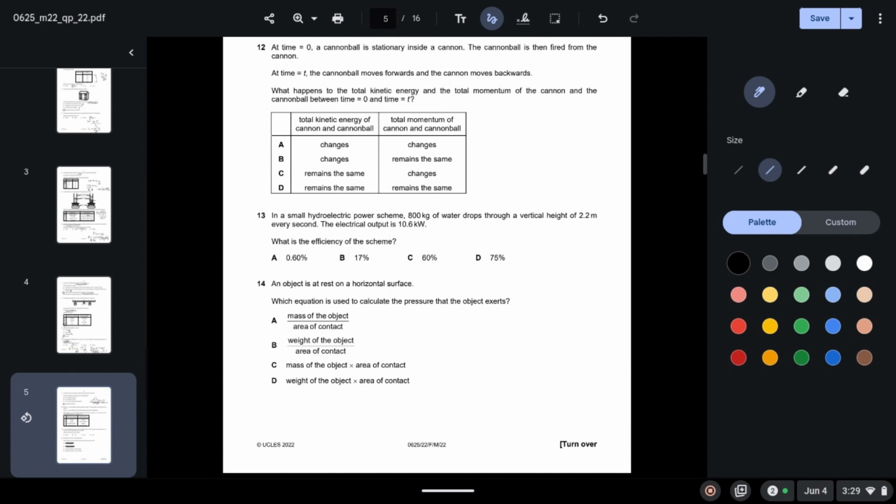At time t equals 0, a cannonball is stationary inside the cannon. The cannonball is then fired from the cannon. At time t1, the cannonball moves forwards and the cannon moves backwards. What happens to the total kinetic energy and the total momentum of the cannon and the cannonball between time 0 and time t?